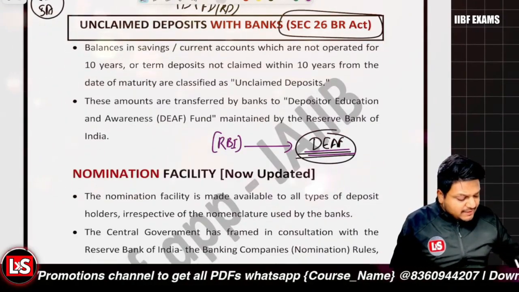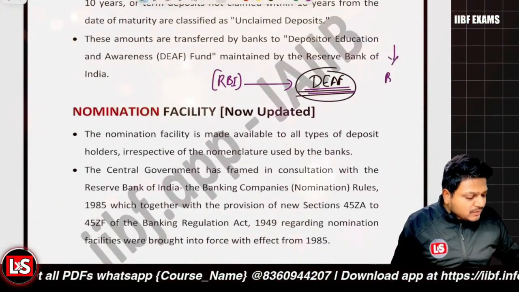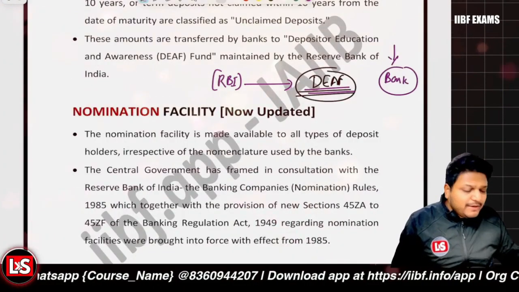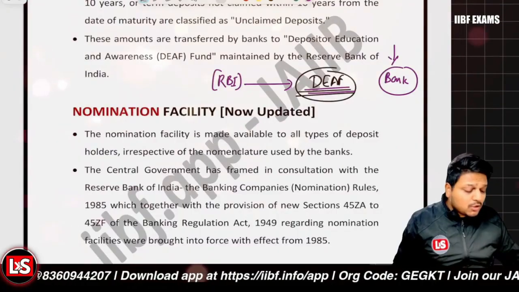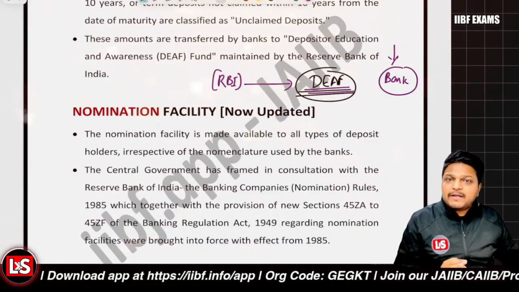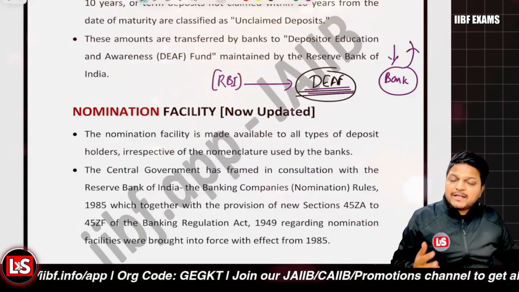So it's a case that the fund is transferred to the DEA account, and let's say the customer went to the bank. The customer is not to wait for the period that the amount will be released by the Reserve Bank of India, and then the customer will be getting the amount. No, the customer is just to complete the KYC and everything, and the bank is to pay the amount to the customer without any hassle.